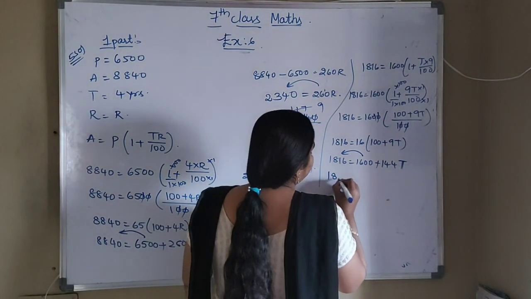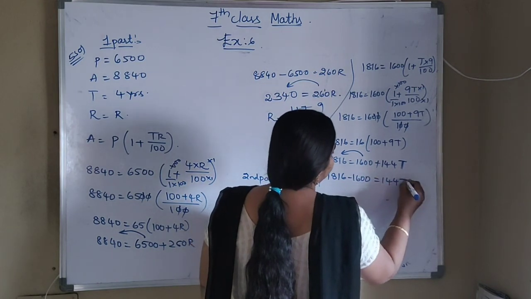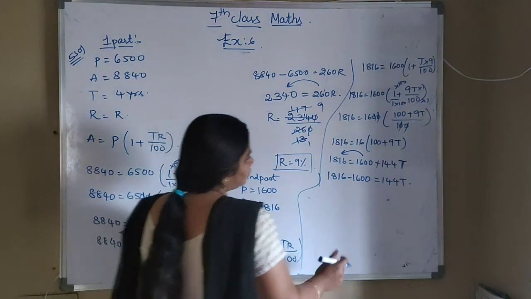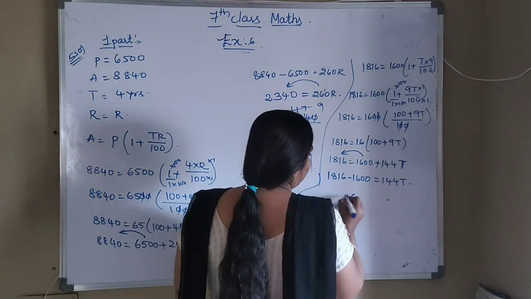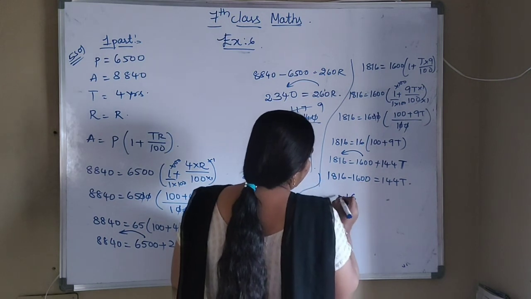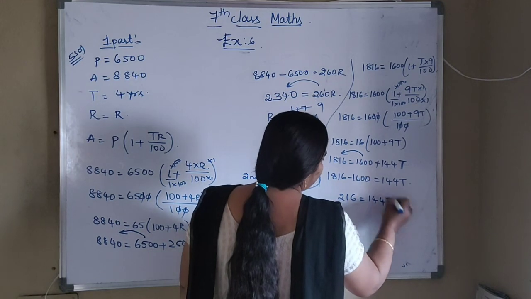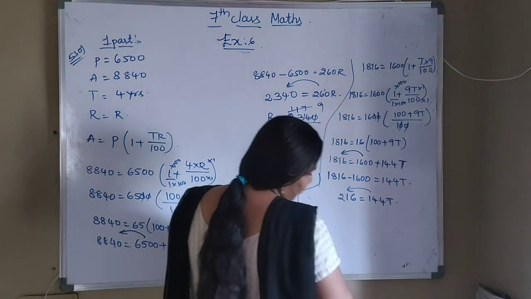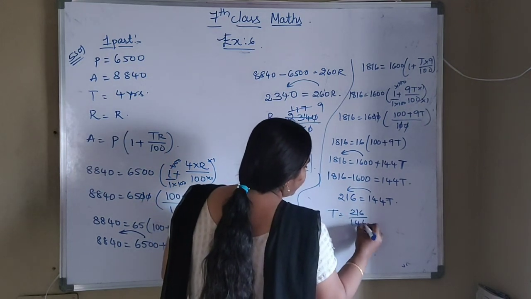So 1,816 minus 1,600 equals 144t. Subtracting, we get 216 equals 144t. Now transpose the 144 to the other side, so t equals 216 by 144.